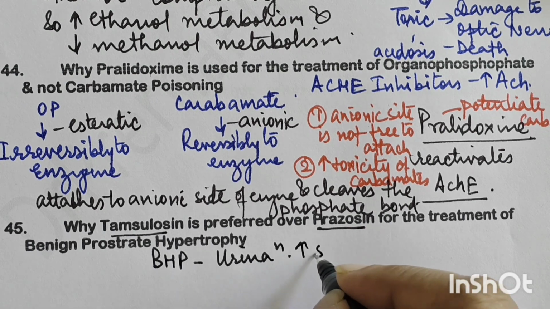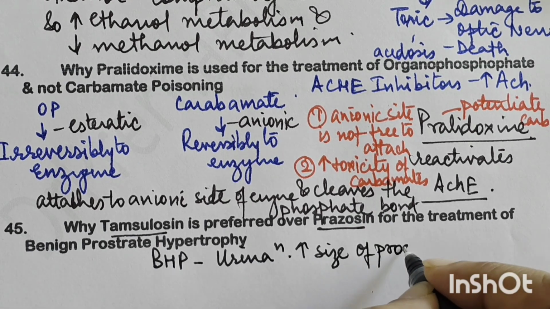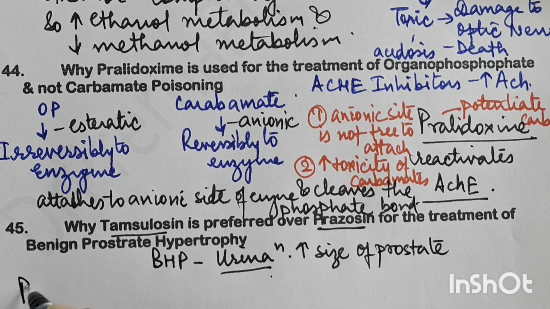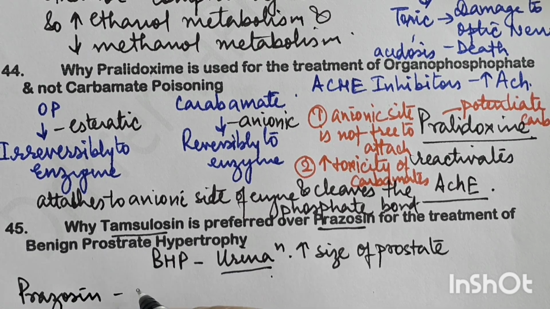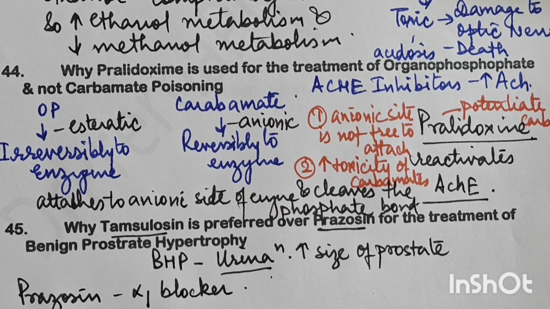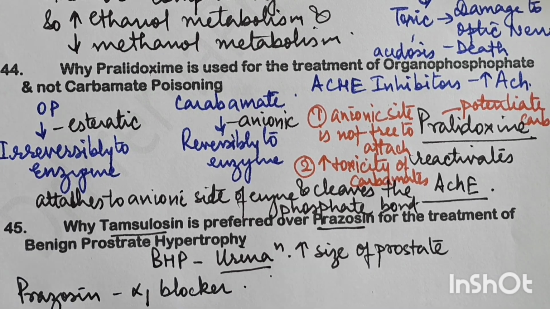Because of the increased size of the prostate, the prostatic urethra is narrow, and because of that the patient has urination difficulties. Now prazosin is an alpha-1 blocker, right? So by acting on alpha-1, it leads to smooth muscle relaxation and increased urine flow. It is, but tamsulosin,